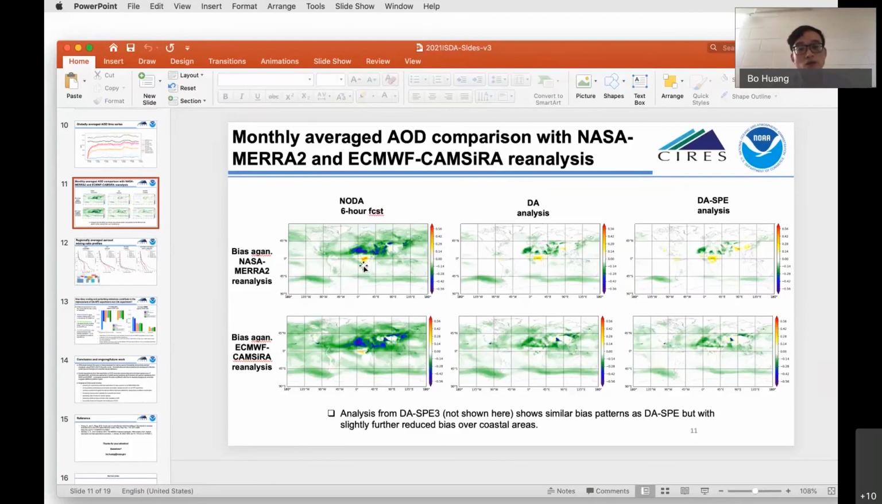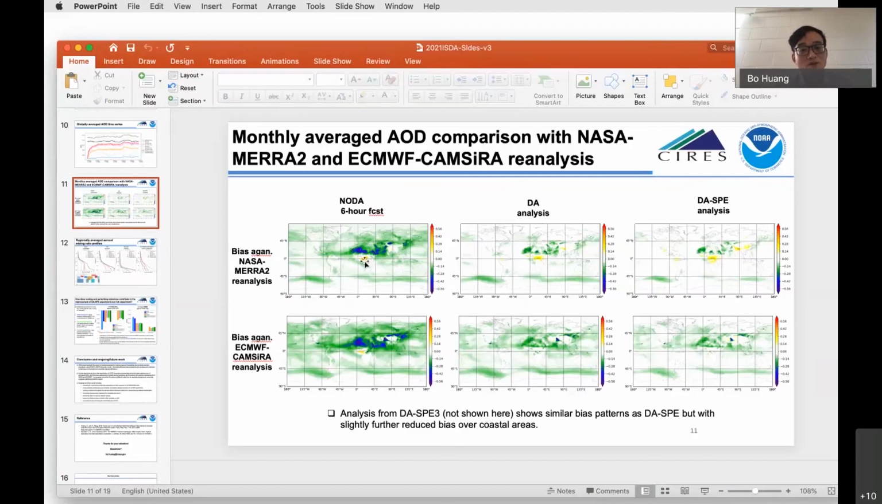In that model, when we don't assimilate the AOD data and don't scale the emissions, you can see in the free model run, it has a very large underestimate of this AOD. It means that our model itself has a very low emission for the dust in there.